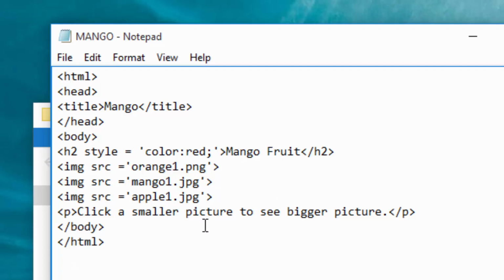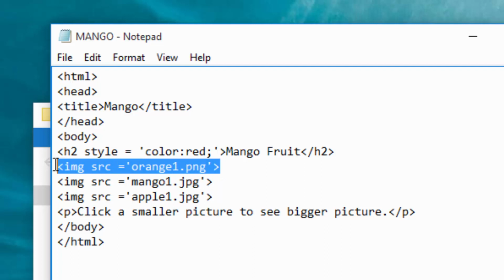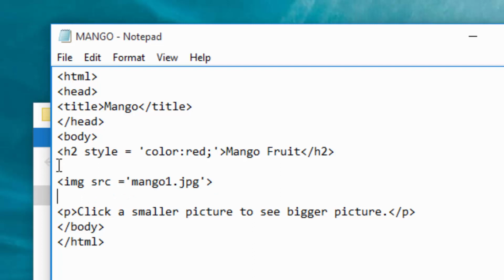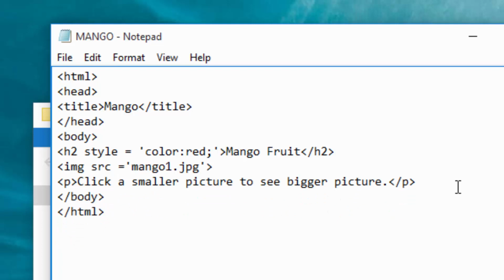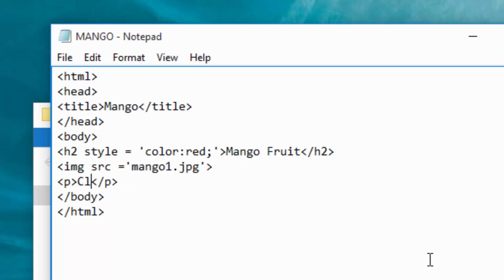Mango fruit like that. Then I will remove these image links, delete that, and I will remain with only the one for mango. And I will change this paragraph inside here and right here, go to home page.